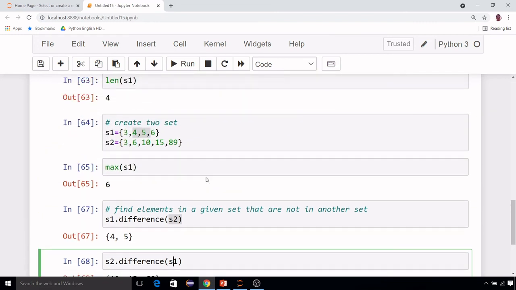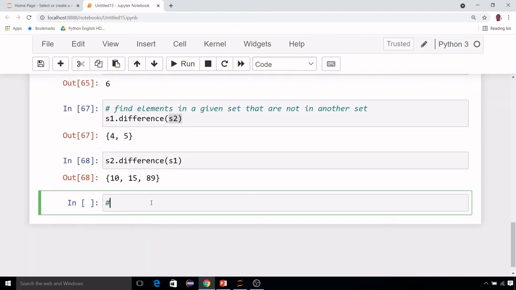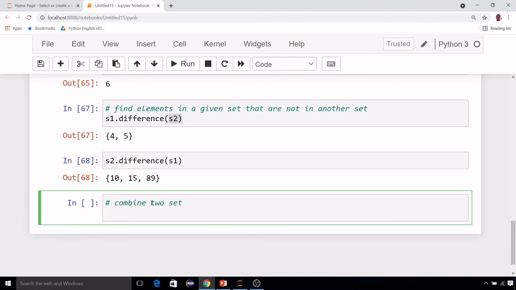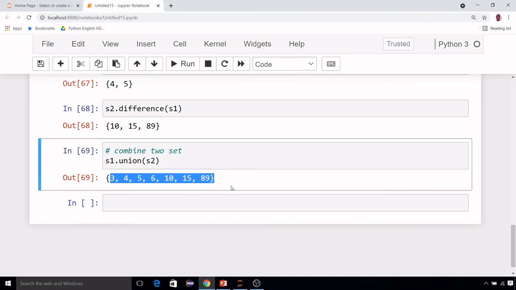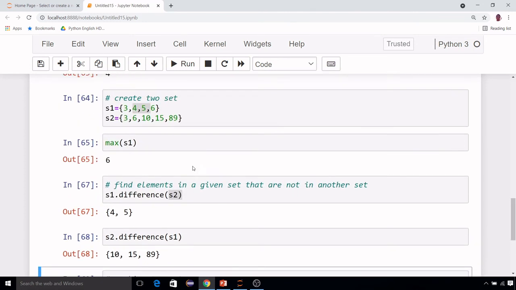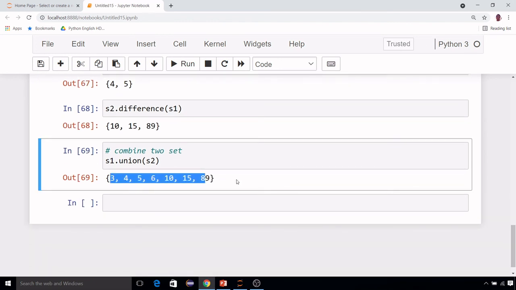See this one. Also you can combine two sets, with the help of s1.union. Union is the function name. This one, union s2, a collection of all the numbers. Obviously repetition will not be done, because you know that sets are unique. So whatever values are common in s1 and s2 will not be repeated, but it is combining. This is the union of sets.